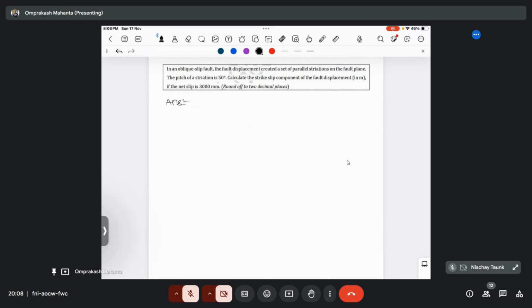Oblique slip fault. Okay. So for oblique slip fault, you need to remember the diagram. So I am drawing the diagram.